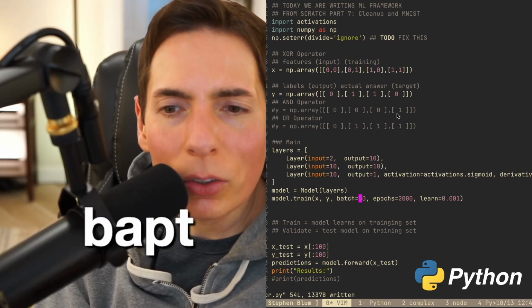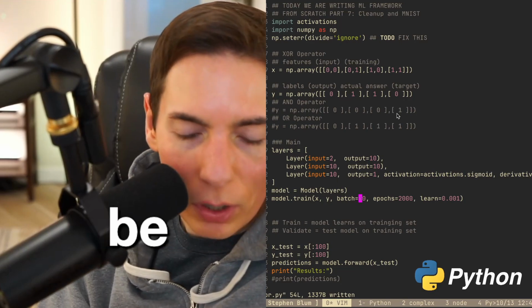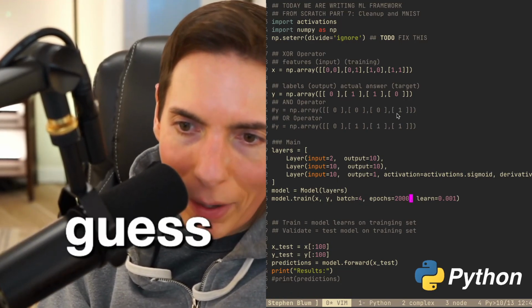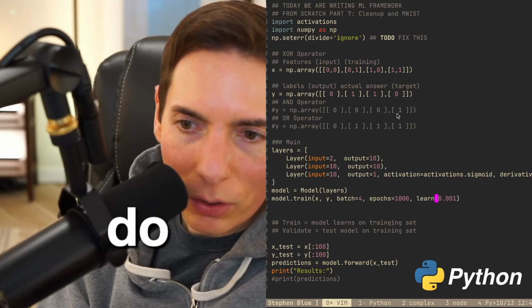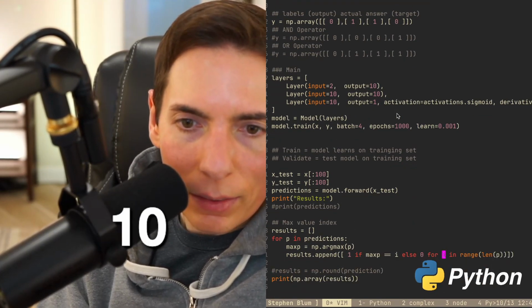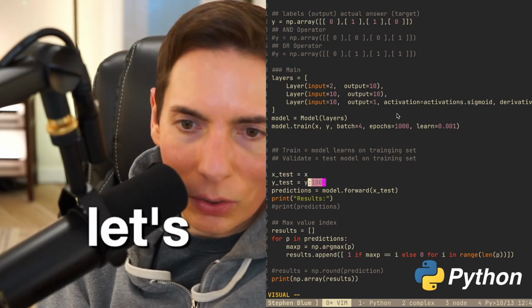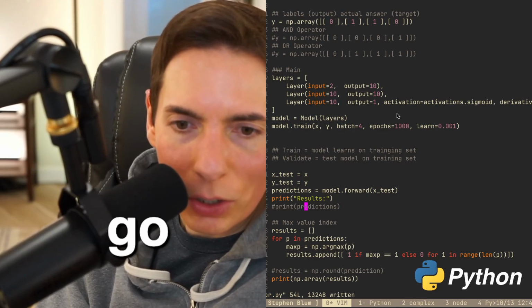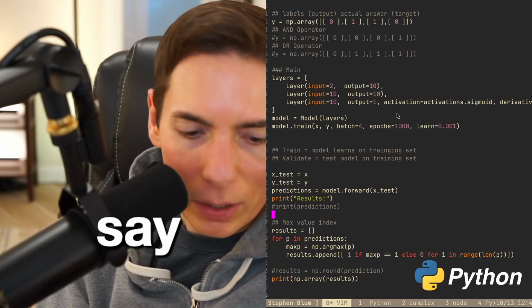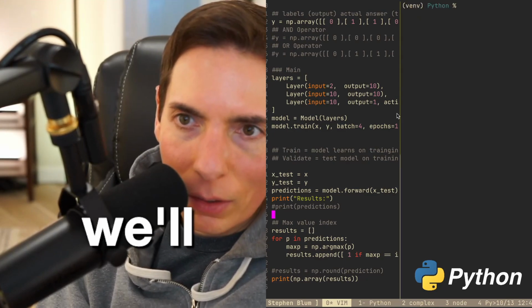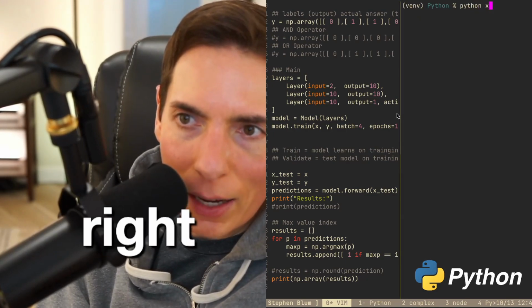Batch size. Do we want it to be? This is actually kind of interesting. I guess we'll just do 4. We'll do 4 batch size. Epochs 1000. Learn rate sounds good. And then we will just test on this. Let's see here. There we go. Results, prediction, and then we'll see if we can run this. All right. Python XOR. Let's see.